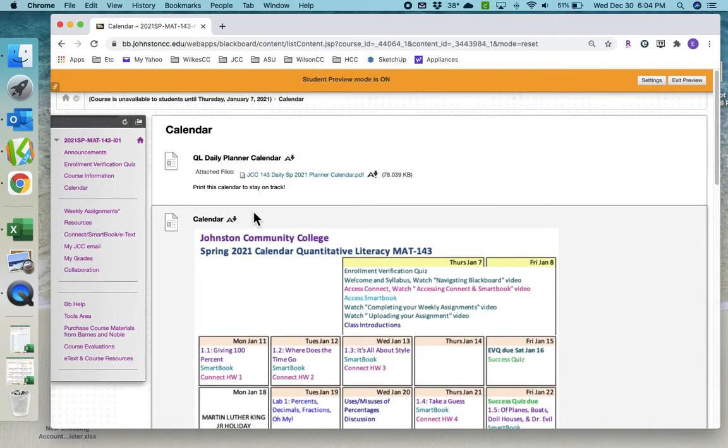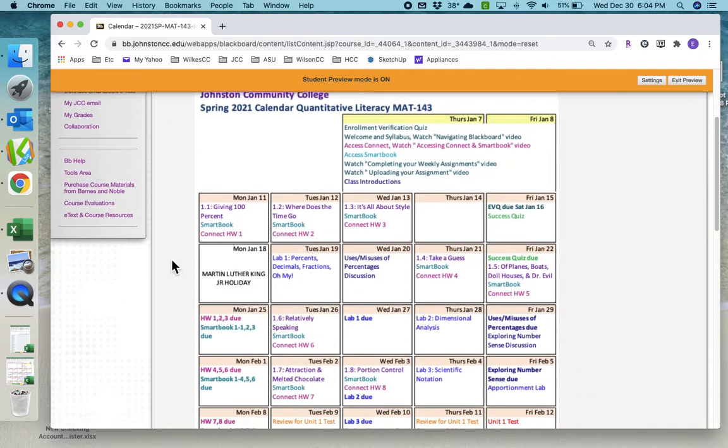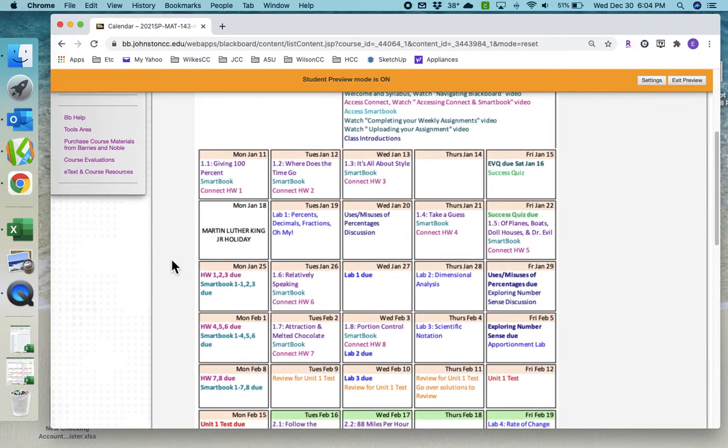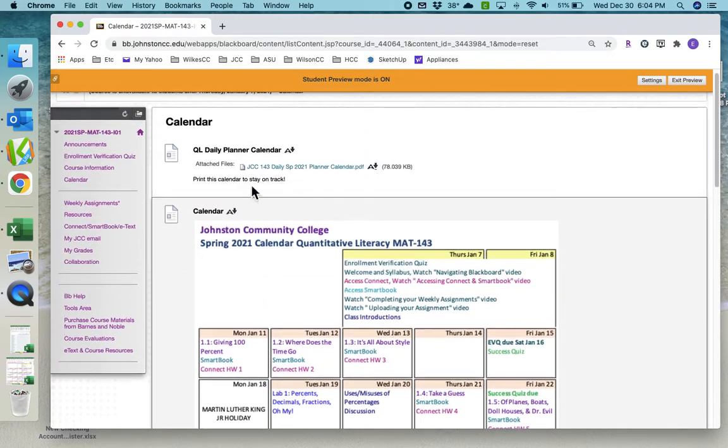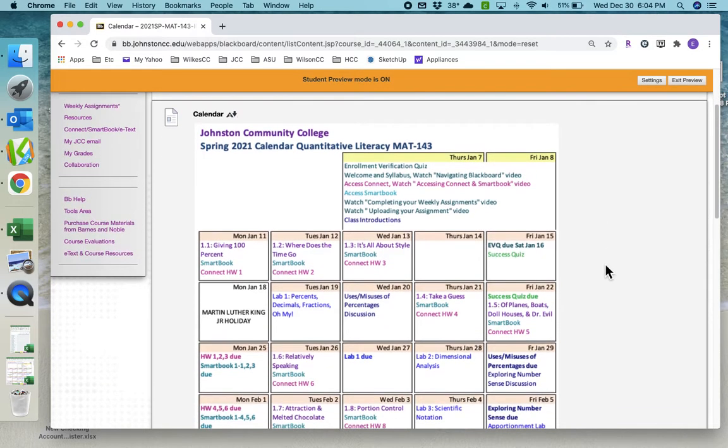This next tab is our calendar. Now, what I do is I've got the entire course already planned out. Right here is one that you can click on and print out. Put it in your binder. Have that in the front. So you've got the due dates all the time.